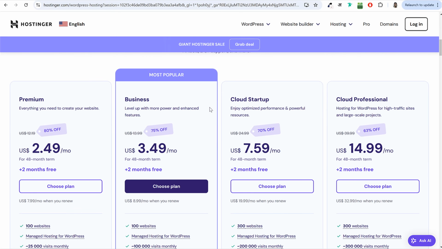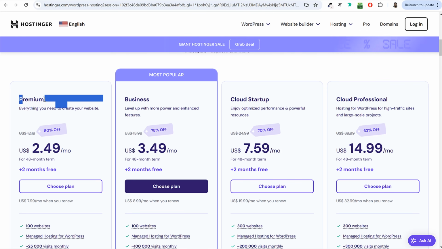Then if you scroll down, you can see 4 different plans are available: Premium, Business, Cloud Startup and Cloud Professional. You can select any plan from here, based on your budget. All the plans will do and you can still create the website that I'm going to show you. Now, for starters, I recommend the premium plan. You can start with this plan, and if you want to upgrade later on, you can upgrade your plan or you can upgrade your hosting.